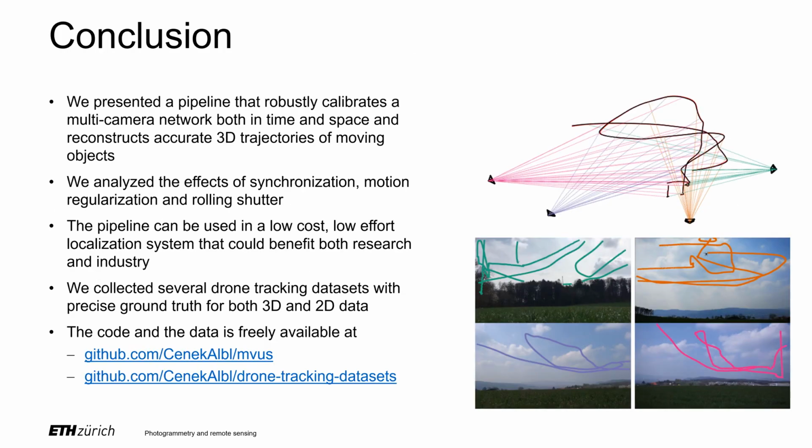To summarize, we presented a novel method to robustly calibrate a multi-camera network in both space and time and reconstruct accurate 3D trajectories of moving objects. We analyzed the effect of synchronization, different motion regularizers, and rolling shutter. We have demonstrated that the pipeline can be used in a low-cost, low-effort localization system that could benefit both research and industry. We collected several unique datasets for multi-camera drone tracking with precise ground truth for the 3D trajectory, time synchronization, and 2D drone position in the image.